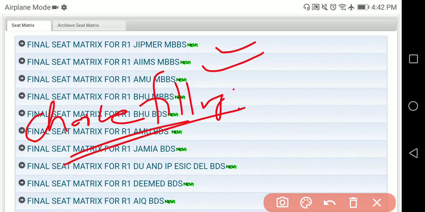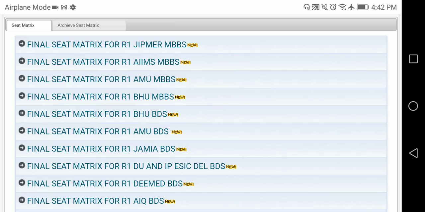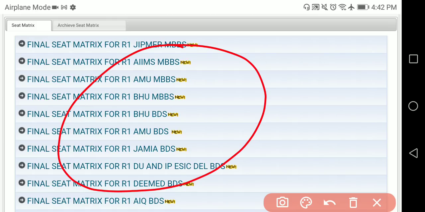For example, if you prefer only Karnataka, Tamil Nadu, Maharashtra, fill only the colleges situated in Karnataka, Tamil Nadu, Maharashtra in your choice filling. Don't go for the colleges present all over India. So please make a smart choice filling and you will definitely get the seat if your score is good. All those seat matrices you can download and study, because you have another 6 days to fill the choices. Hence don't be in a hurry.